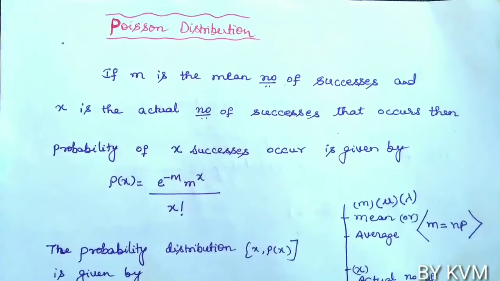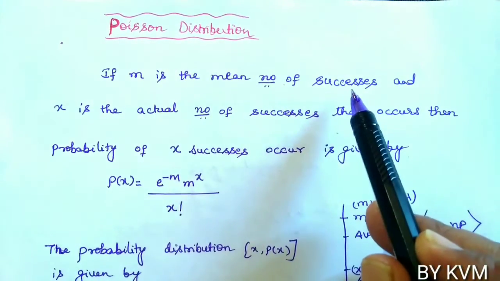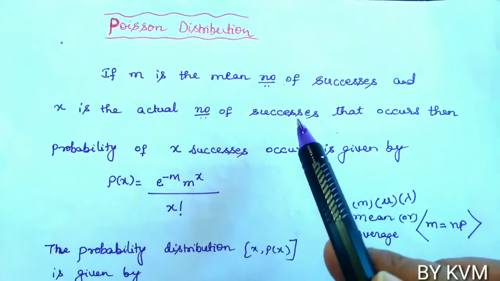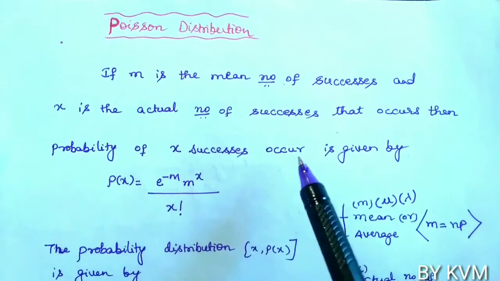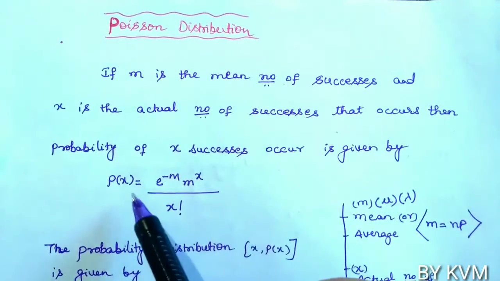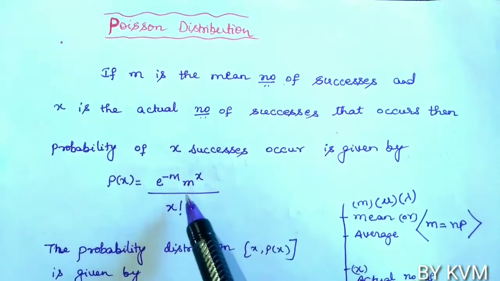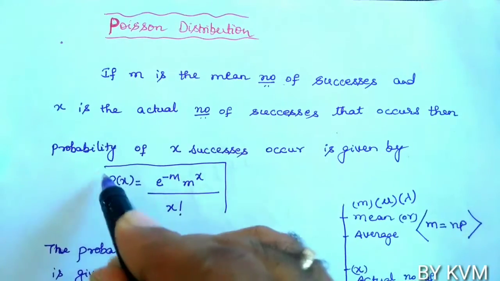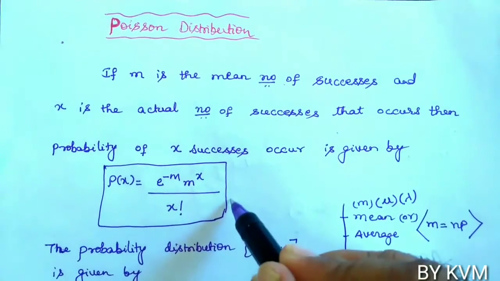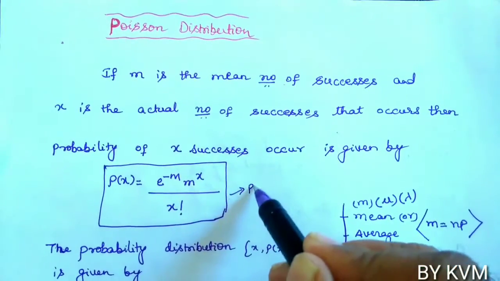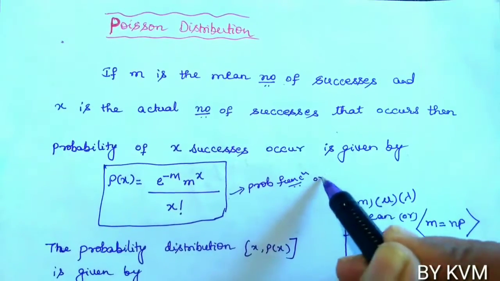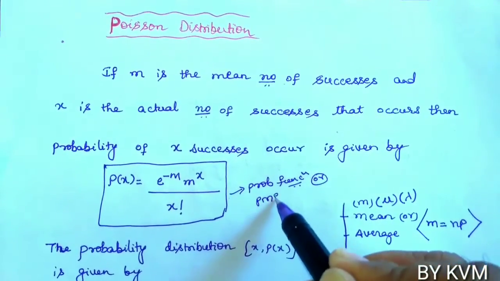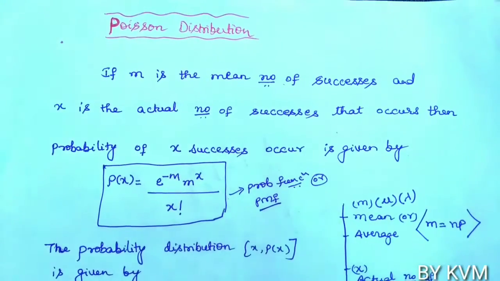Poisson distribution: if m is the mean number of successes and x is the actual number of successes that occurs, then the probability of x successes is given by p of x equals e power minus m into m power x by x factorial. So this is the probability function, or it is also called the probability mass function.